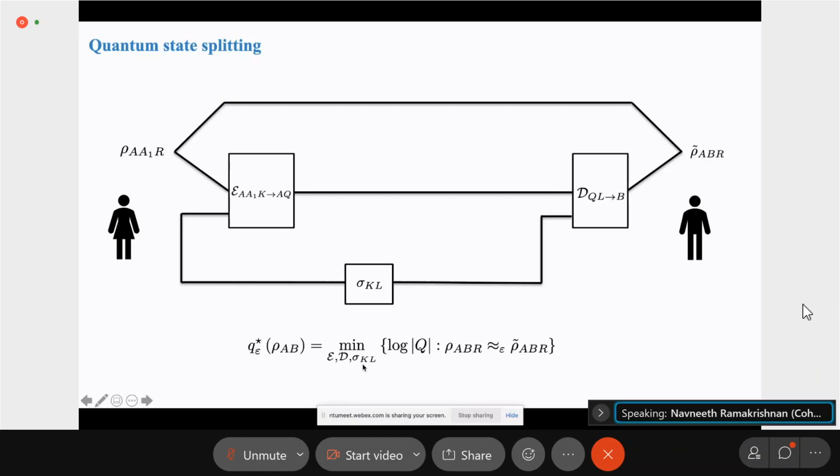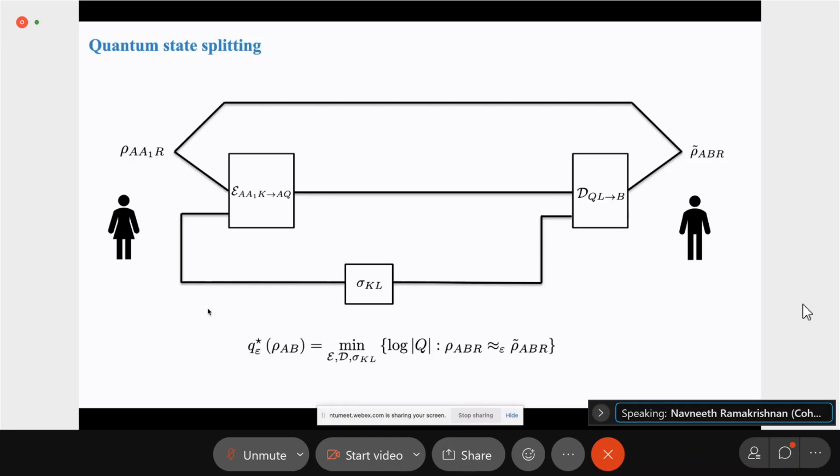So let me say something about state splitting and why we're interested in it. State splitting is a very nice primitive for many other tasks, and it's also a generalization of some tasks that we might be interested in. For example, if the A register is trivial, then this is just entanglement-assisted source coding. So that's one possibility. Another thing that state splitting is useful for is channel simulation.